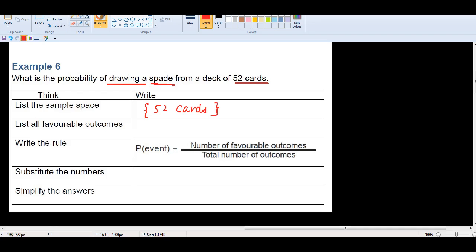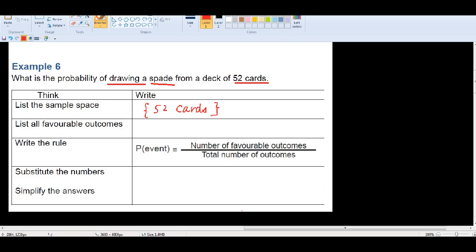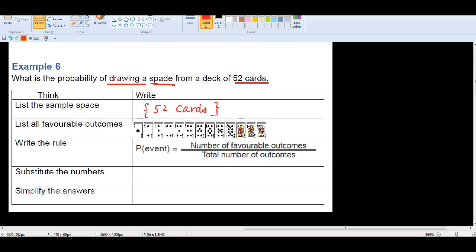So we need to draw a spade. How many spades? Let's have a look here. Spade means here. These are all spades. Let me copy it. Going back here, all these are what we call spades. Let me make them smaller and put them in.